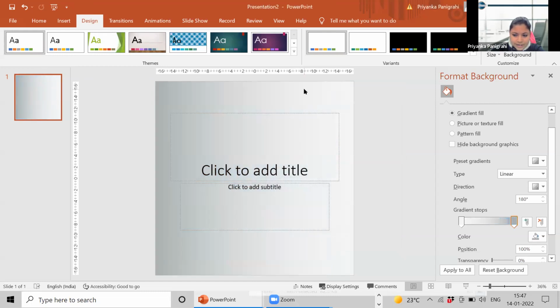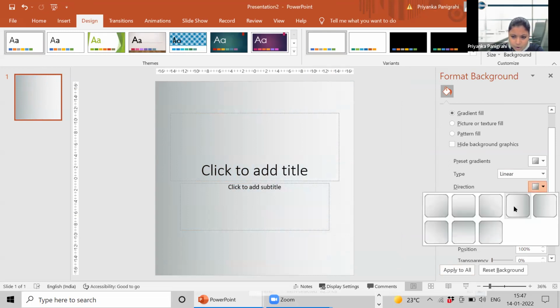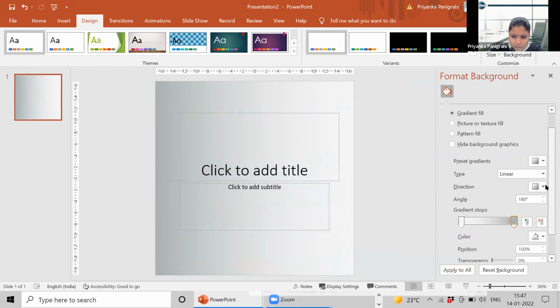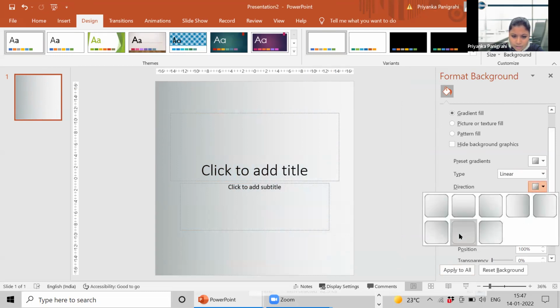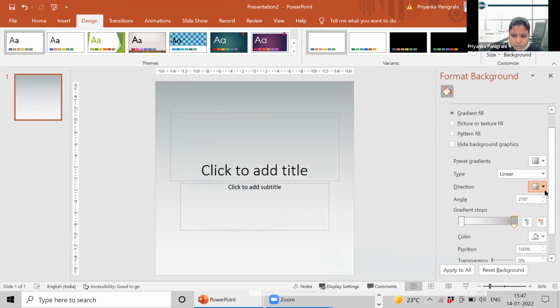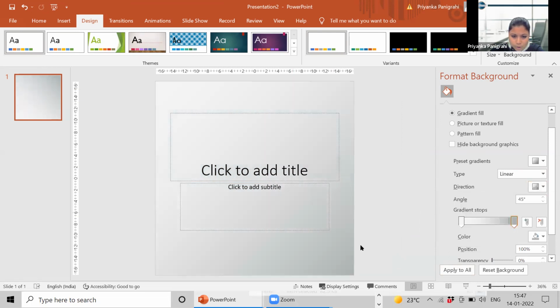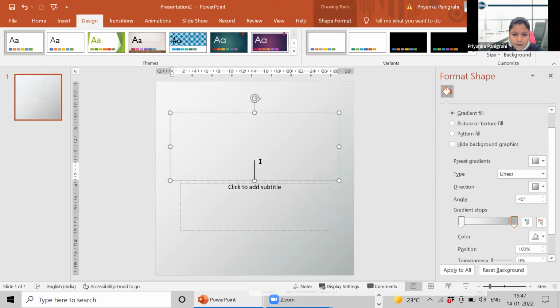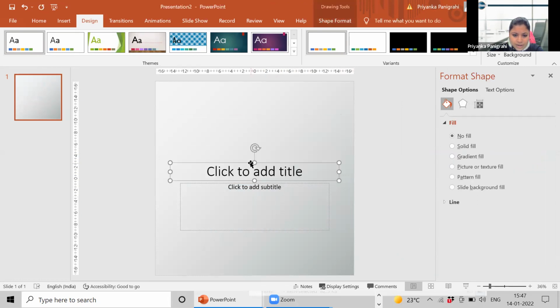So this is your gray gradient. Now you want to change the direction. For example, you want to make it linear left, or you want to change the corner, you can change the alignment of the gradient with this.